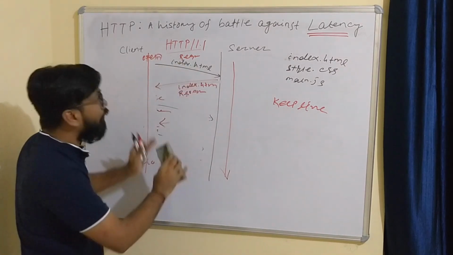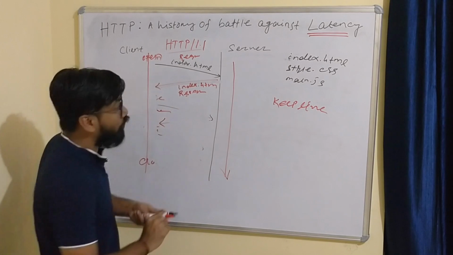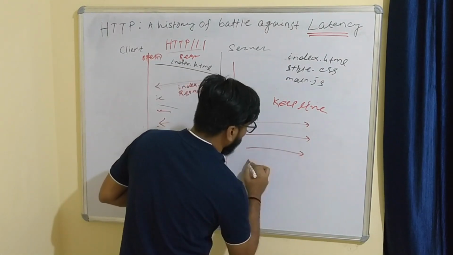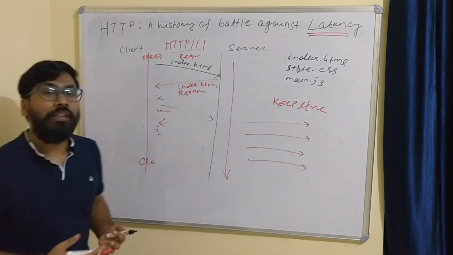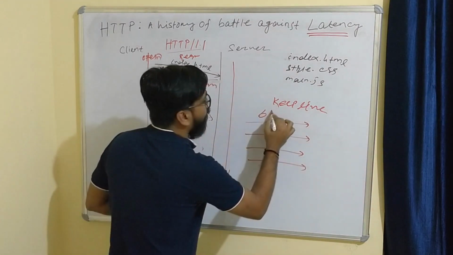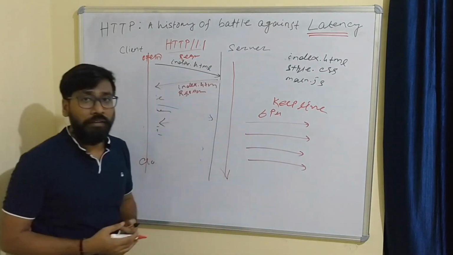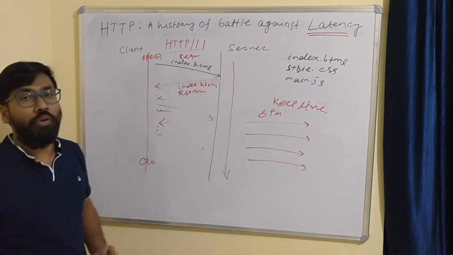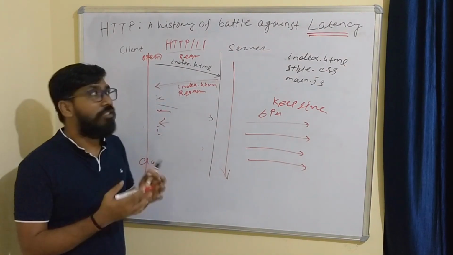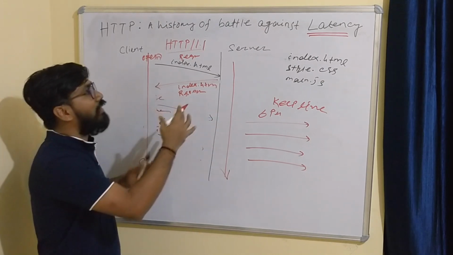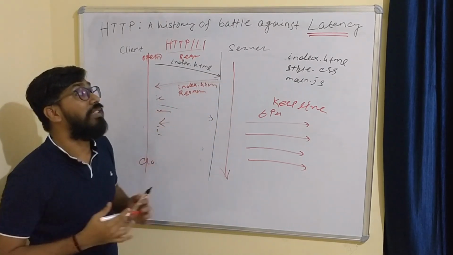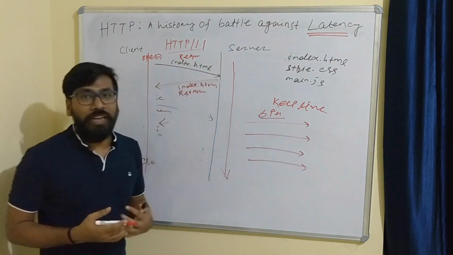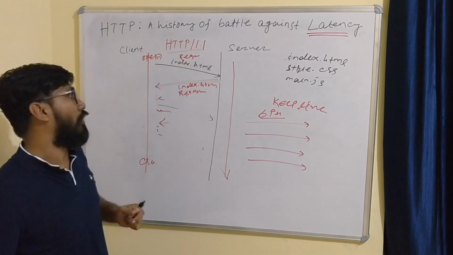The same thing happens but in parallel, and the browser is very smart. They are making the requests in parallel. So in the Chrome browser you can consider 6 parallel connections can be made, but this is a limit again. If more than 6, so nowadays a lot of files in index.html are associated. All the files like CSS, JS, and a lot of images are there. So here even the Chrome browser has failed in these HTTP protocols.